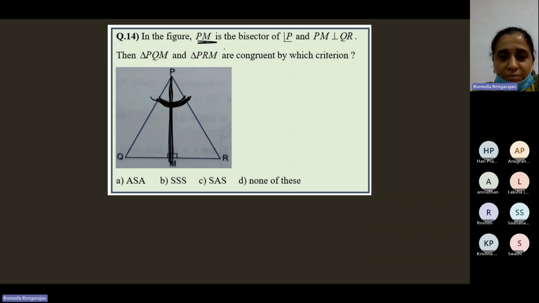PM is the bisector of angle P. This line segment PM divides this angle P into two equal angles. So if this whole angle is 60 degrees, it becomes 30 here and 30 here, because PM is running between the two angles.